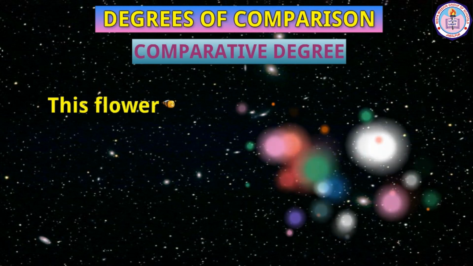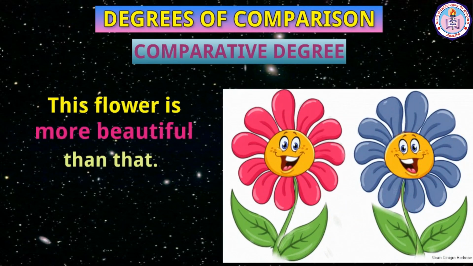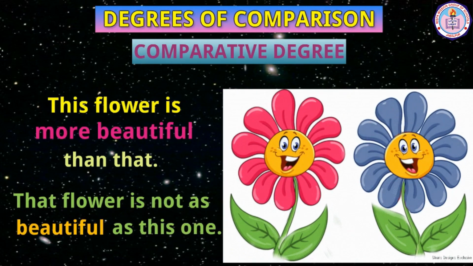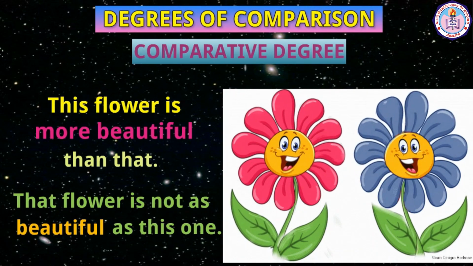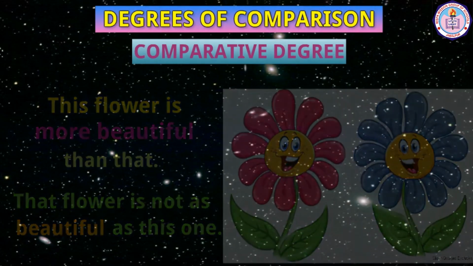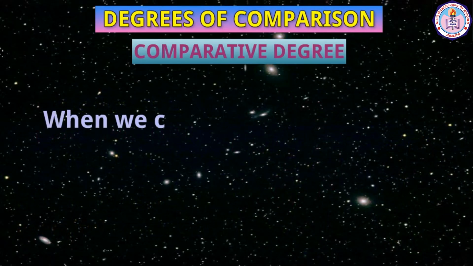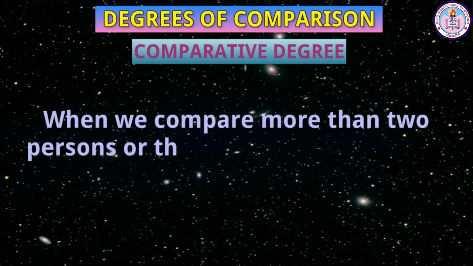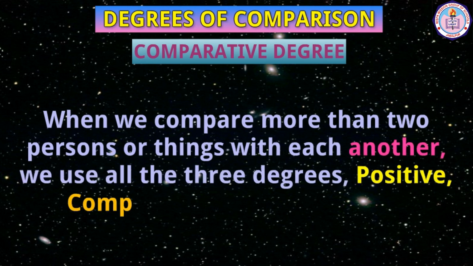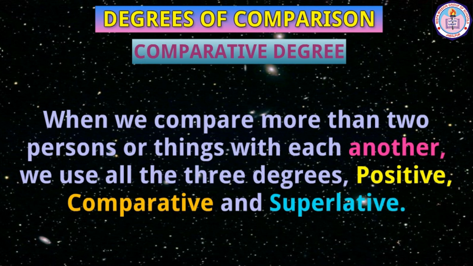This flower is more beautiful than that. Comparative degree. That flower is not as beautiful as this one. It is in positive degree. The term more beautiful is a comparative version of the adjective beautiful. Both of these sentences convey the same meaning. When we compare more than two persons or things with each other, we use all the three degrees: positive, comparative, and superlative. Studying these sentences will help you to understand it well.